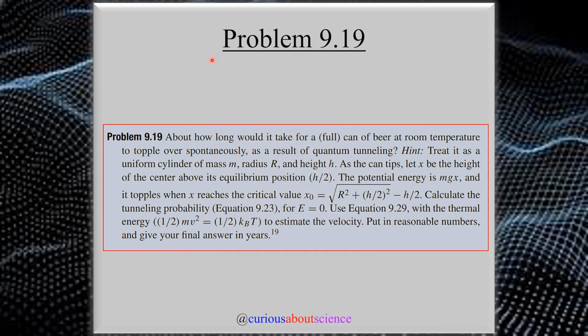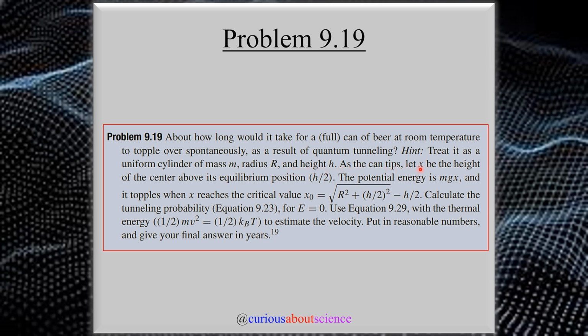Alright, so in problem 9.19, we have: about how long would it take for a full can of beer at room temperature to topple over spontaneously? What a special word in this case. As a result of quantum tunneling. Hint: treat it as a uniform cylinder of mass m, radius R, and height h.